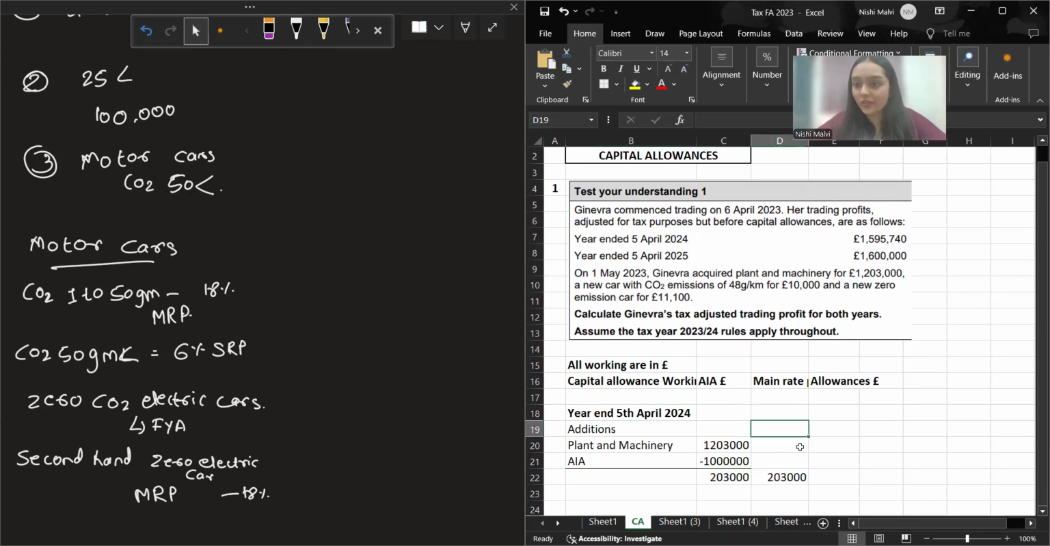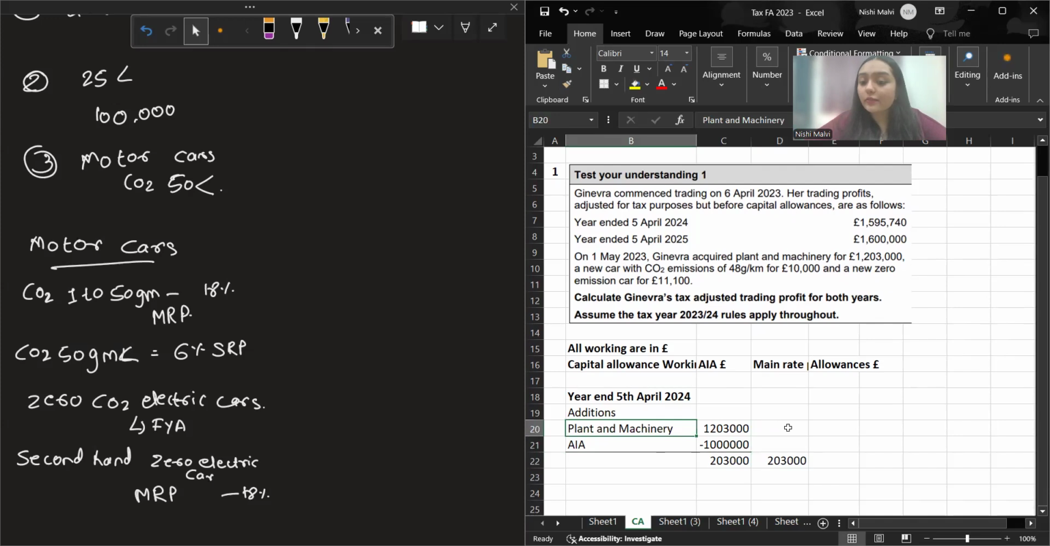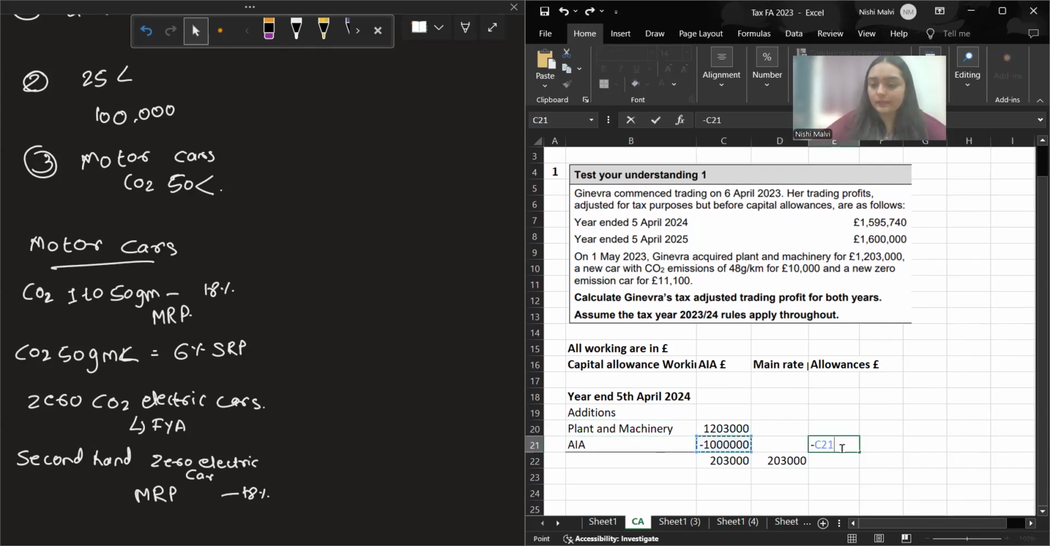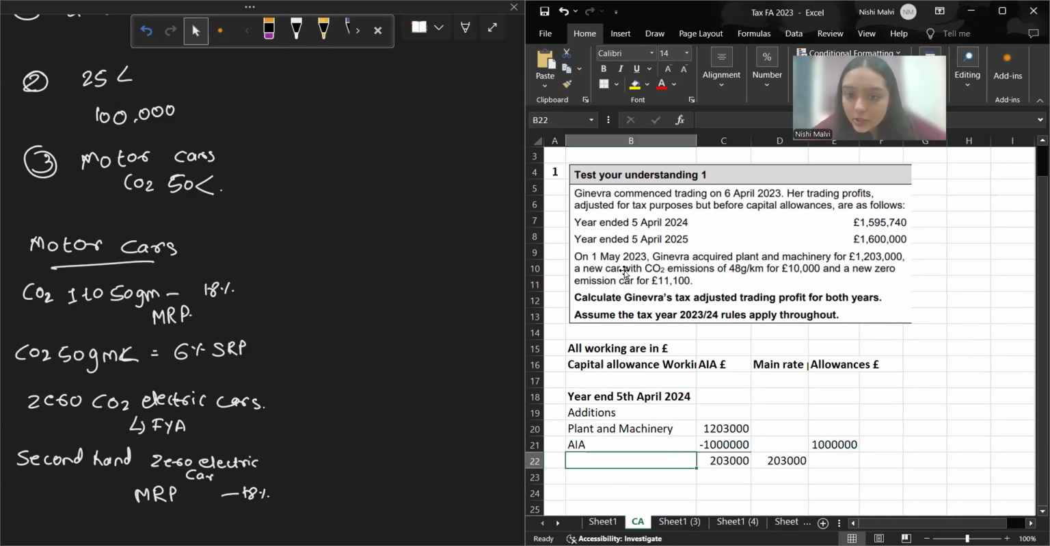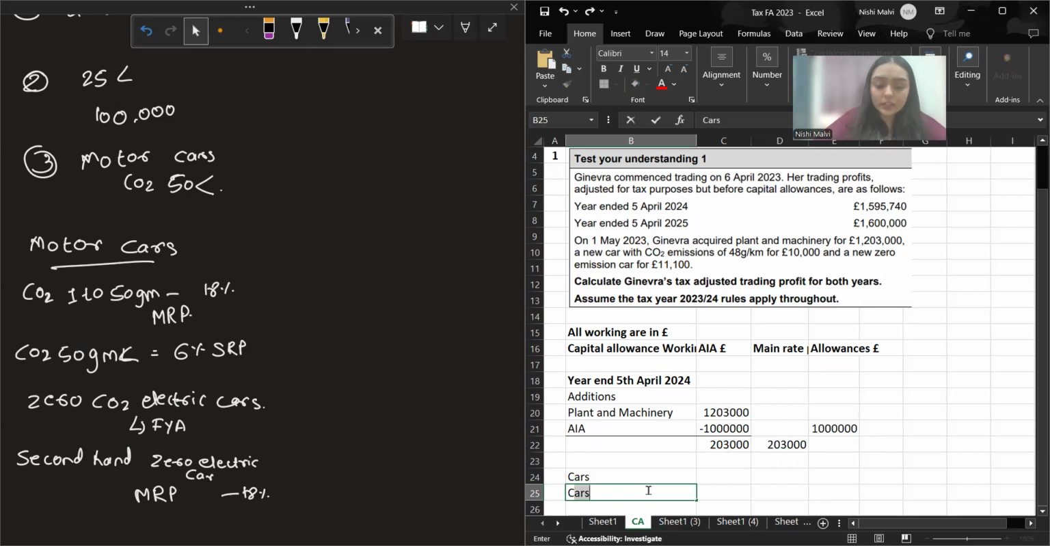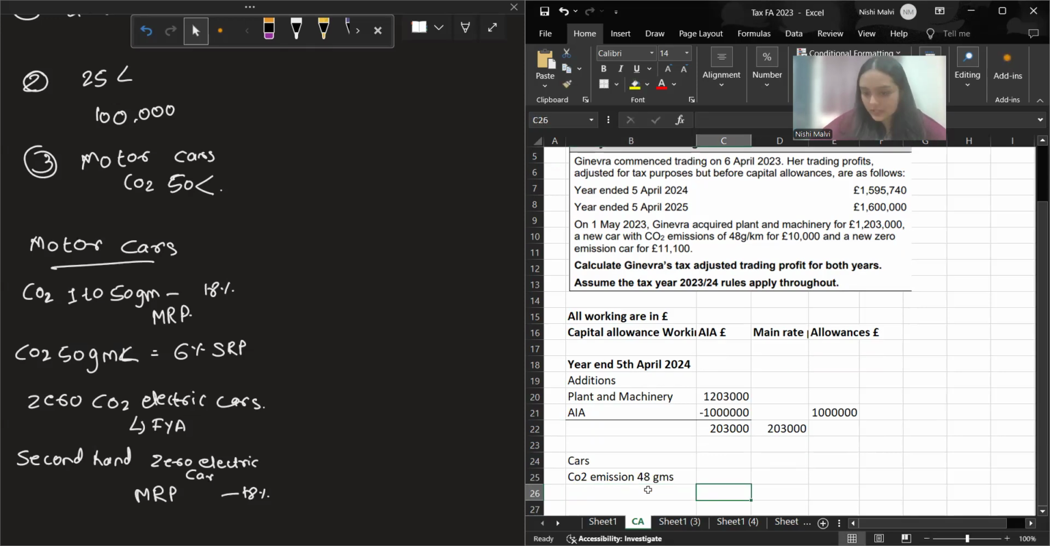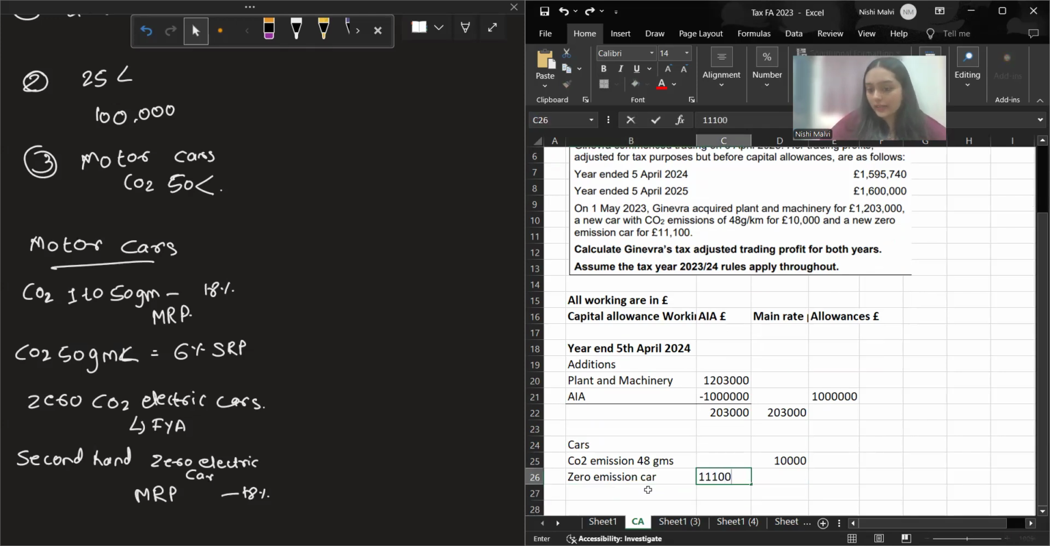Now this will go into your main rate pool. And whatever annual allowance you claim, I'm adding a minus sign to make it plus. You will take that to the annual allowance column. Now, next is your new car emission. So for cars, CO2 emission is 48 grams, which is main rate pool asset, 10,000. Now you have one more car, which is a zero emission car. For that the value is 11,100.